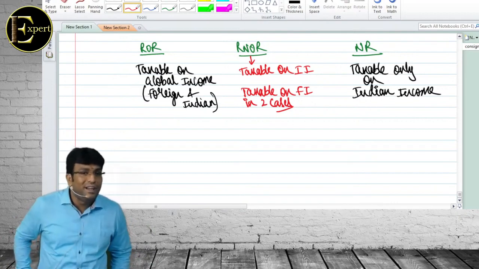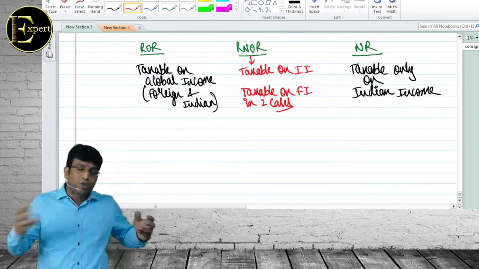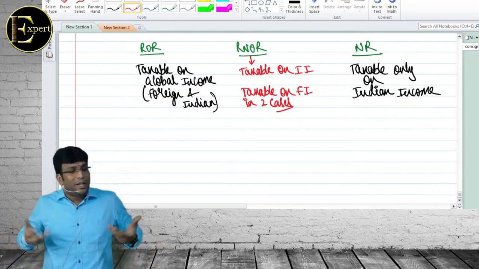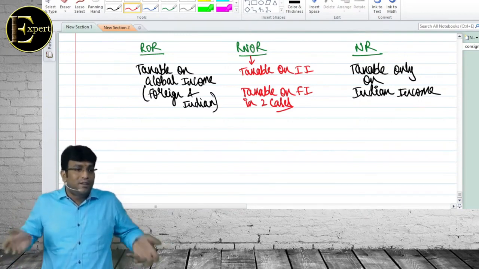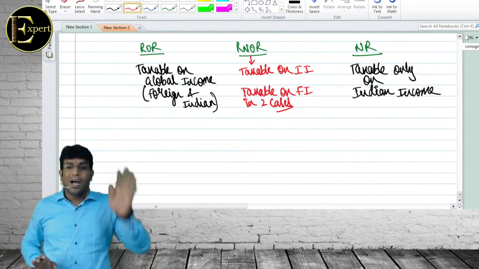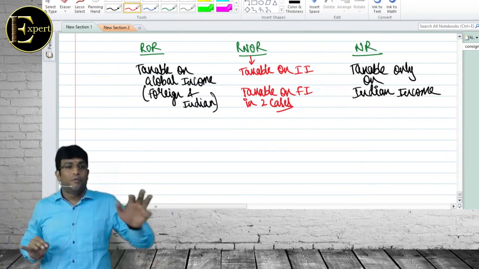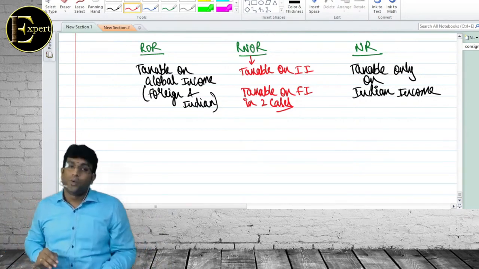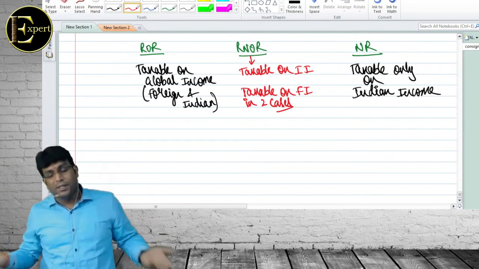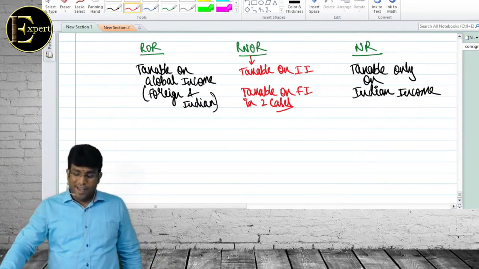That's it. Getting clarity? So whether you learn the previous table or you understand this table, both concept is same. Whether you tell Ram killed Ravana or you tell Ravana was killed by Ram, the concept is same. Whether you tell ROR is taxable for this, RNOR for this, NR for this, or you tell Indian income is taxable for all, foreign income only for ROR, and RNOR in 2 cases, whichever way you tell, concept remains the same. Clear, beta? Yes, sir.